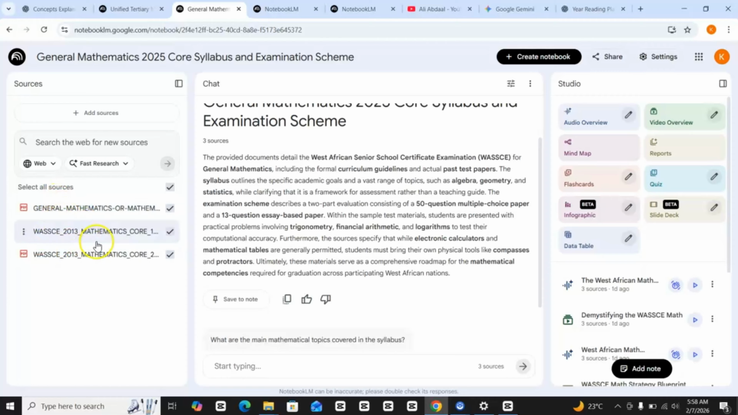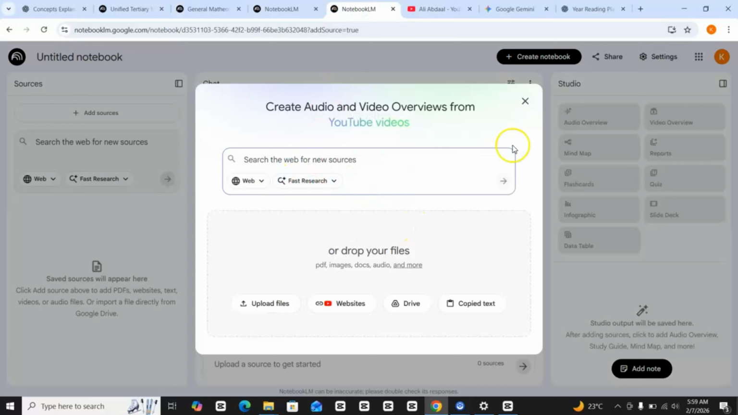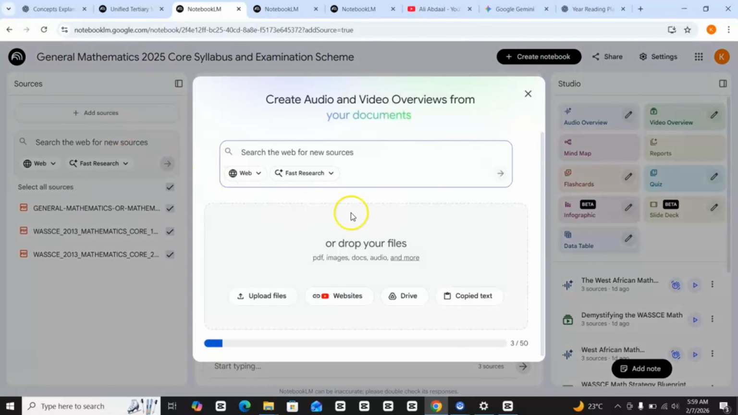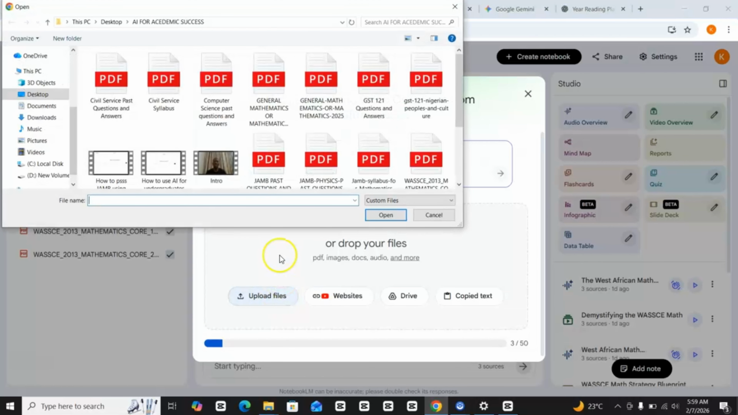Now you may be asking, after uploading the initial document, how do you upload the second one, because it's not going to open this same interface. It will just take you here. Look at this plus sign, which is add resources. Once you click on this, it takes you to this interface, and then you can upload your files.